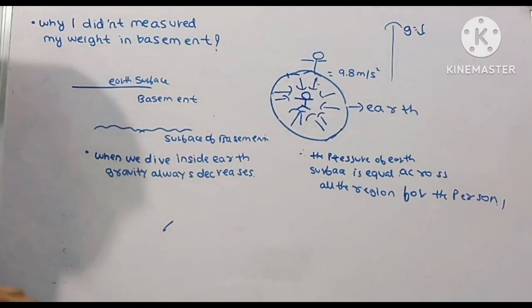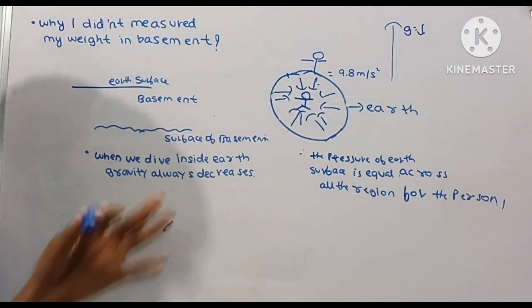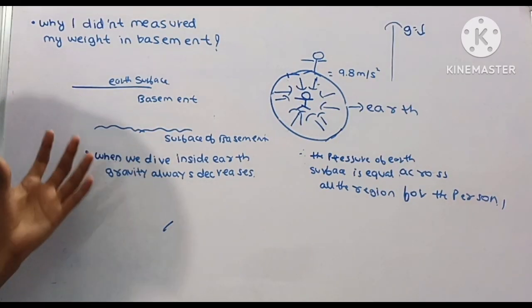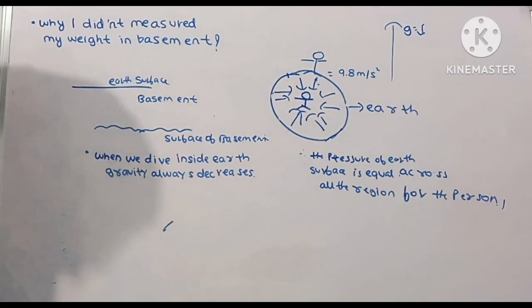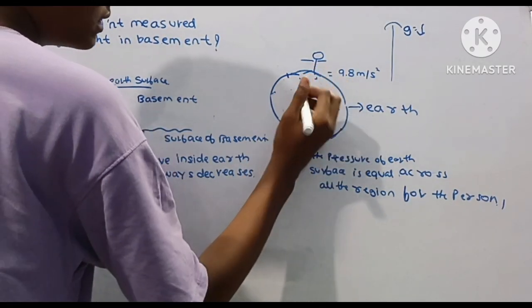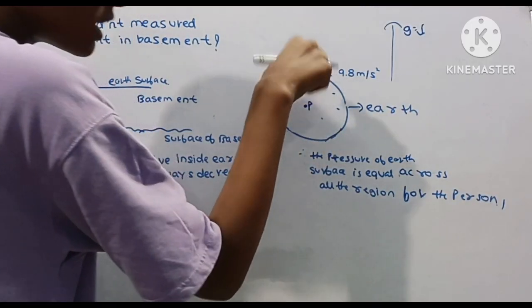That is why, when we are at the pole, the gravity will become zero, right? So our weight decreases when we dive inside the earth, because the pressure of the earth acts all over the body, which results in less gravity.